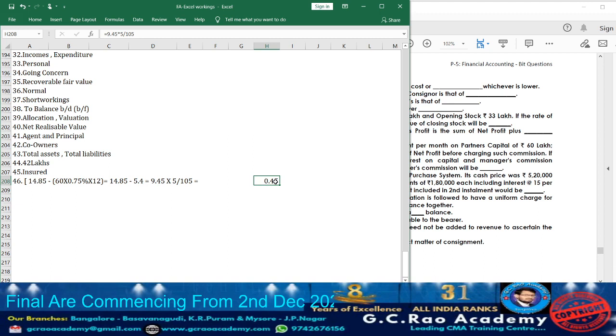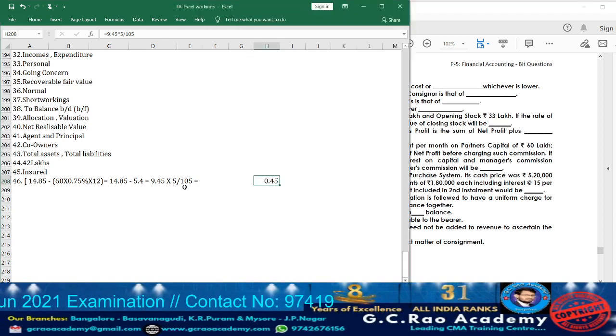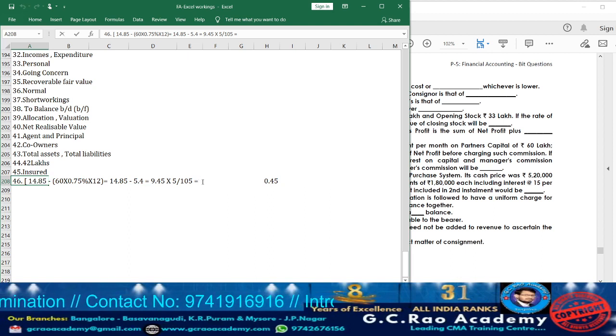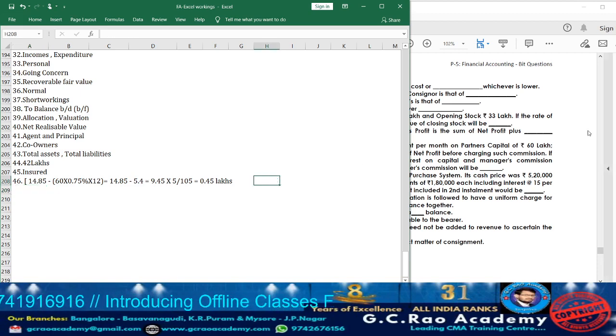How much we are going to obtain? 5% of the net profit before charging such commission, so that commission will be included. So accordingly divided by 105. How much we are getting? 0.45 lakhs. 0.45 lakhs means it will be nothing but 45,000.